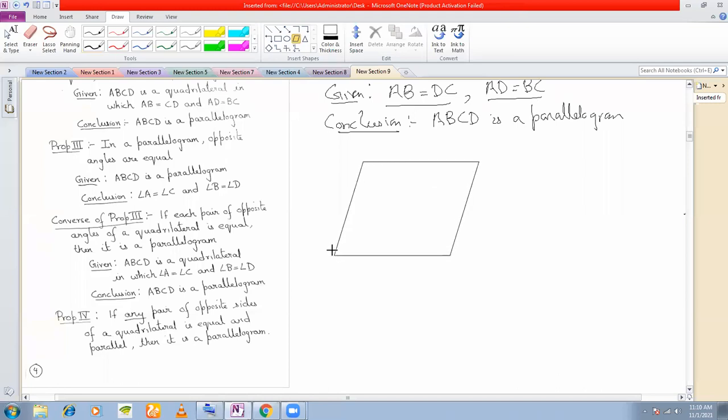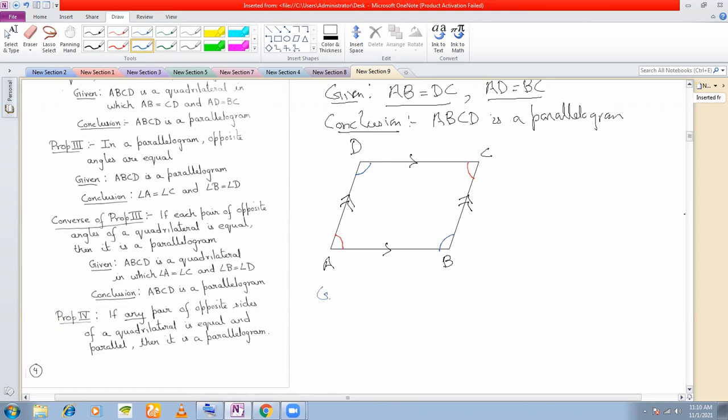You have a parallelogram ABCD. Opposite angles will be equal. This angle will be equal to this angle, and this angle will be equal to this angle. You already know this, right? So no point going over this.